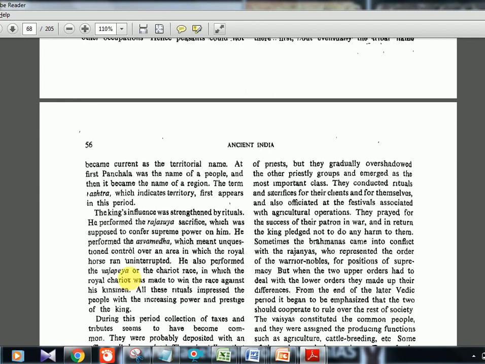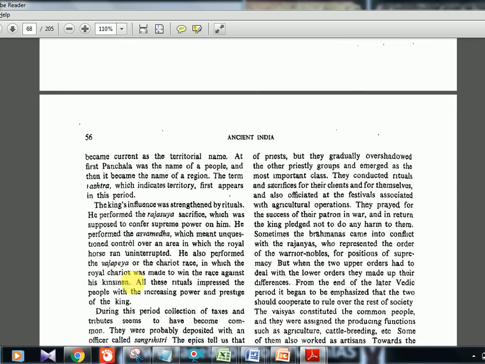And then there is Vajpaya. Vajpaya is actually a chariot race. There was a royal chariot, and they used to race. The chariot horse race used to happen. So those are the three things: Rajasuya, Ashwamedha, and Vajpaya. It's important, UPSC can pick it up.